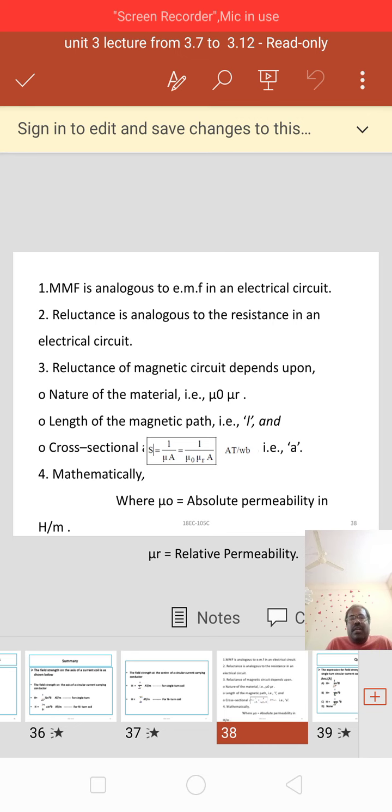MMF is analogous to EMF of an electric circuit. Reluctance is analogous to the resistance in an electric circuit. Reluctance of the magnetic circuit depends upon the nature of the material, that is mu naught mu r, the length of the magnetic path, that is l, and the cross section area of the material, that is A. Now S equal to l by mu A, equal to l by mu naught mu r into A ampere turns per Weber, or mmf by flux, that is Ni by phi ampere turns per Weber. Mathematically, mu naught is the absolute permeability in Henry per meter.